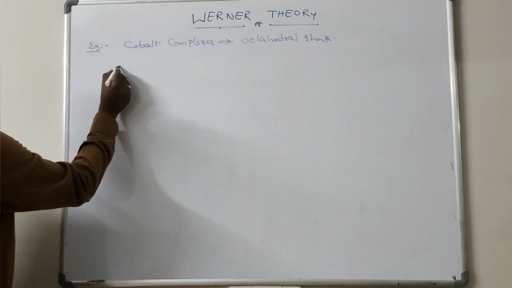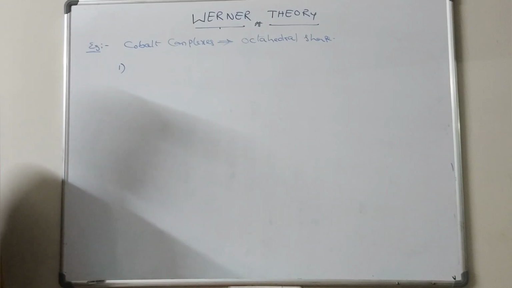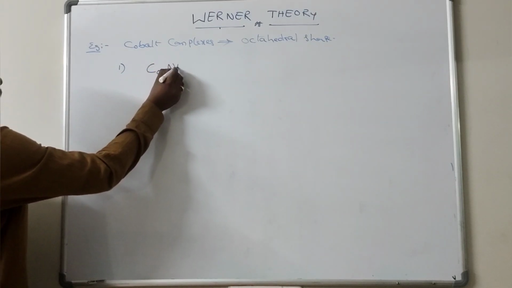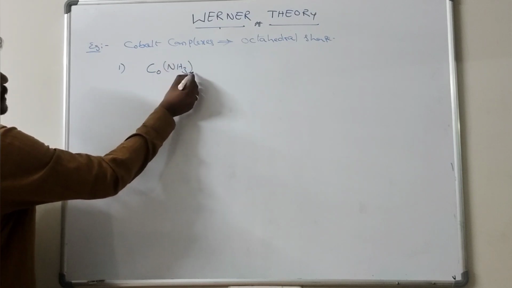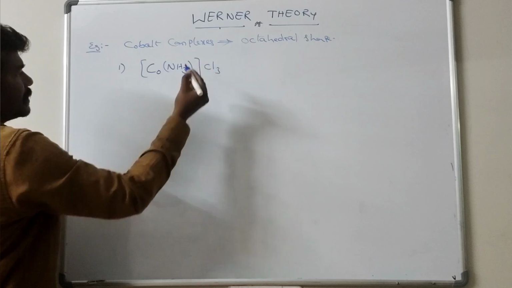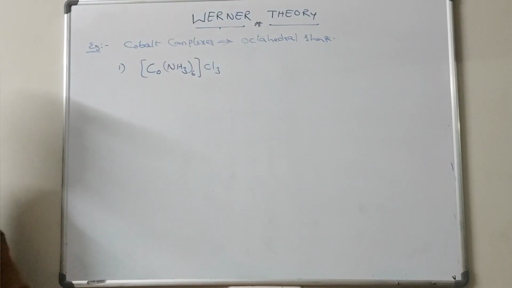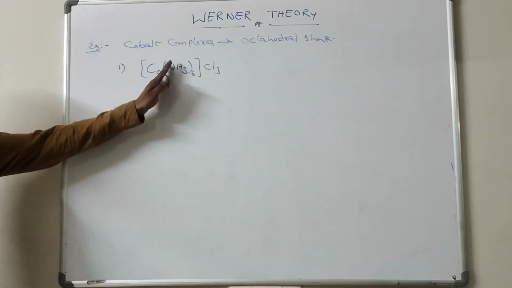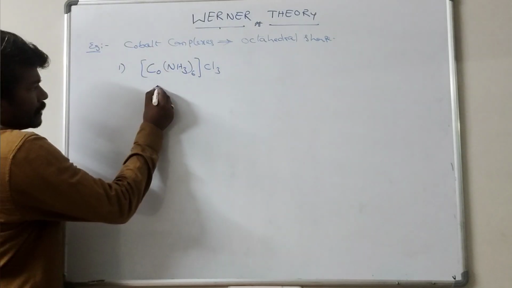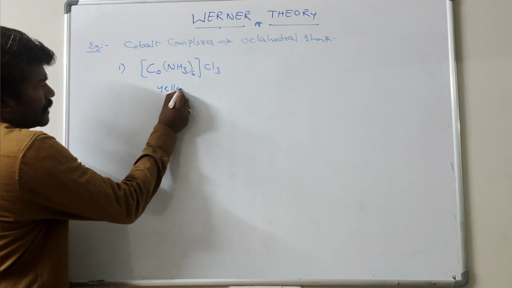First, example 1: Co(NH3)6Cl3. The name of this complex is hexammine cobalt(III) chloride. This is hexammine cobalt(III) chloride. The color of the complex is yellow.